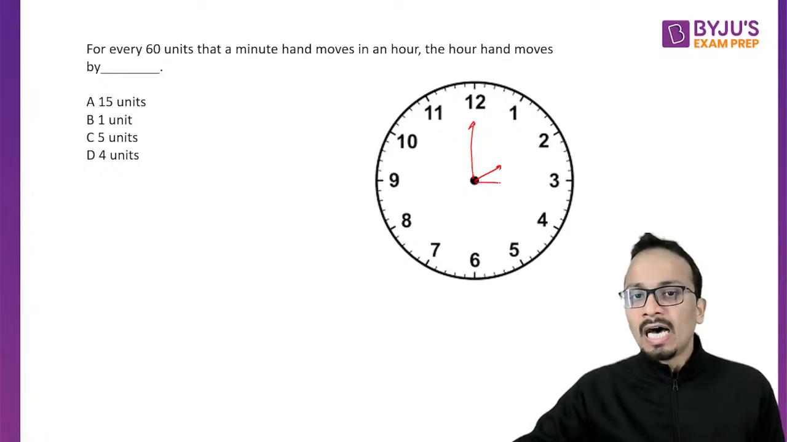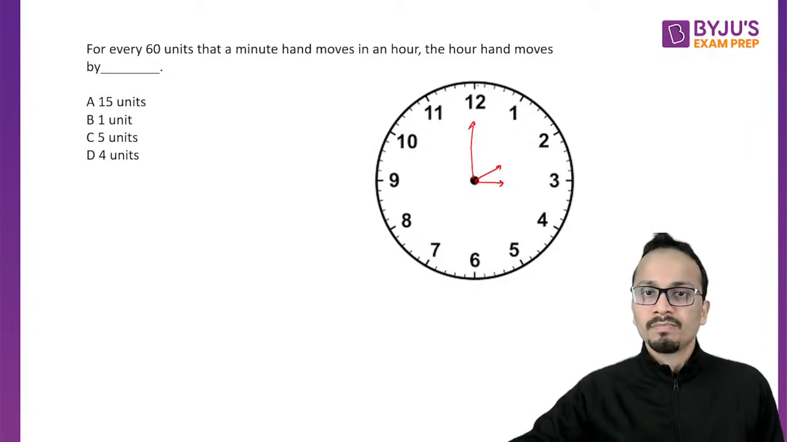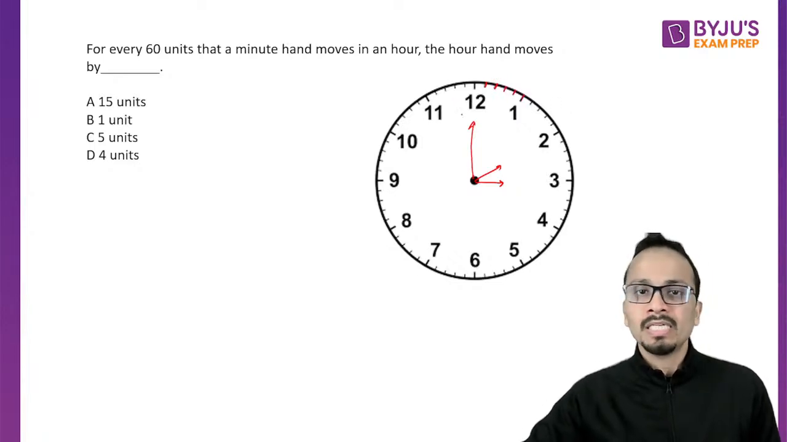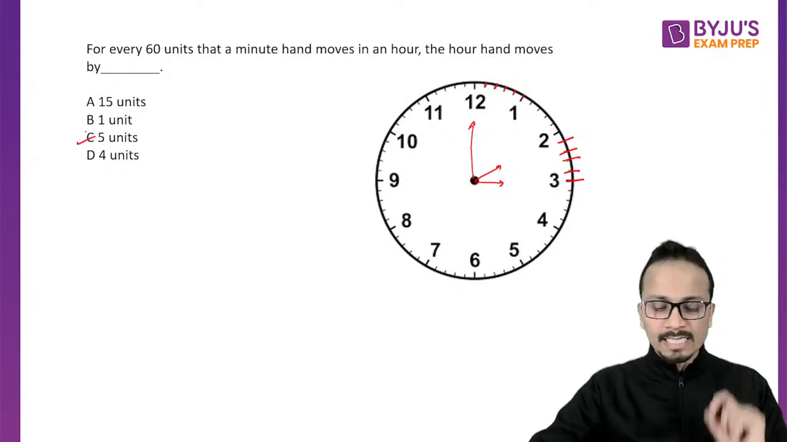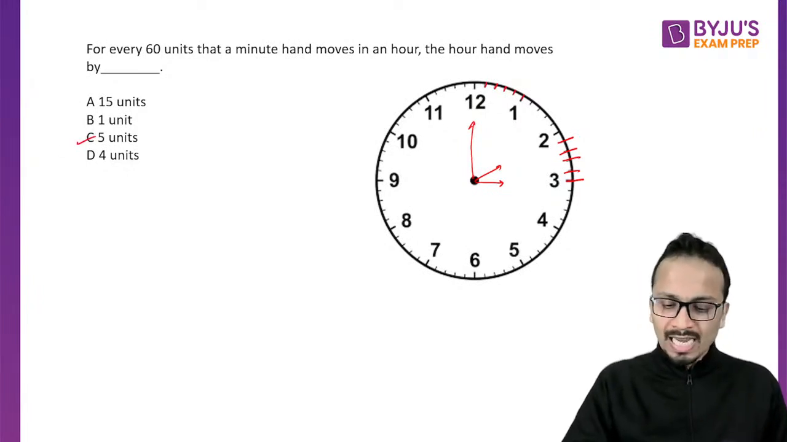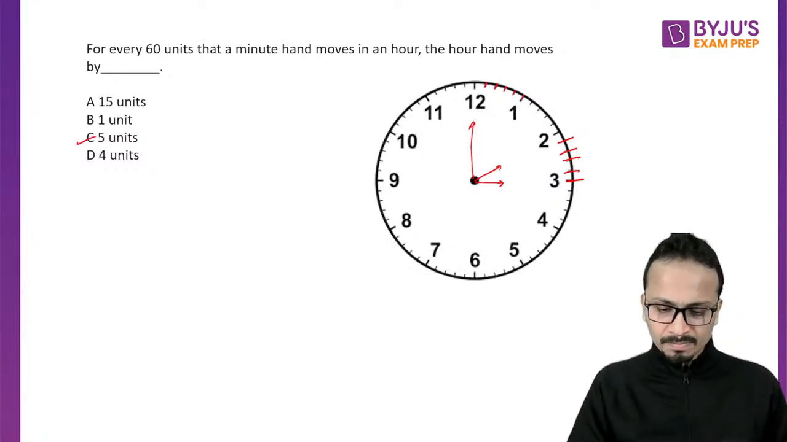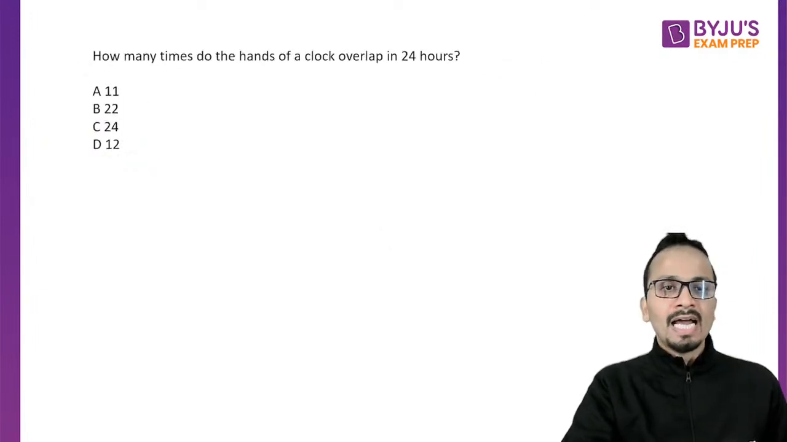In this 1 hour, the hour hand will go from 2 to 3. So these are the small units they are talking about: 60 units the minute hand covers in one complete round, and in this duration the hour hand comes from 2 to 3. That means it covers 1, 2, 3, 4, 5. So the hour hand moves by 5 units when the minute hand has moved by 60 units. This was the answer for this question. Plenty of you have given the correct answer.